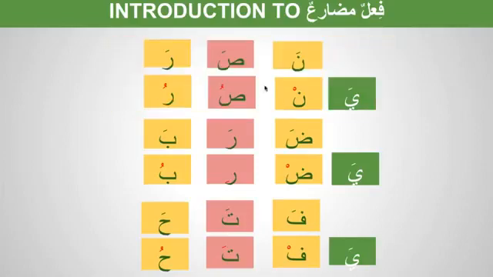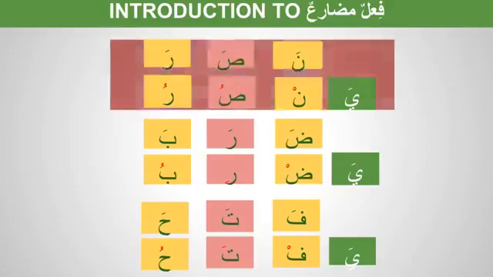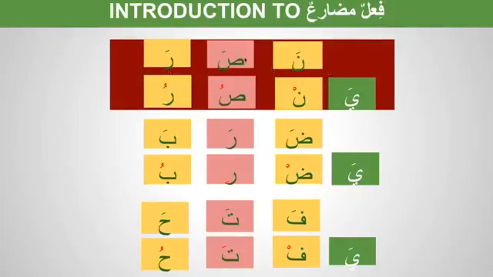So we got two forms, fa'al madi and fa'al mudari', and we got three vowel signs, which gives us 6 combinations of groups we can make. If we combine nasara, yansuru, where in fa'al mudari' the ain kalima is getting damma, that group is called bab nasara, which means there is a group of 3-letter verbs which come in this form, and they will always have damma on the ain kalima. We're going to look at the examples in a minute, and this is called bab nasara or group nasara.